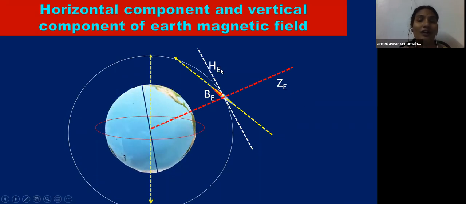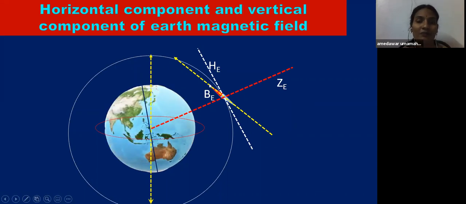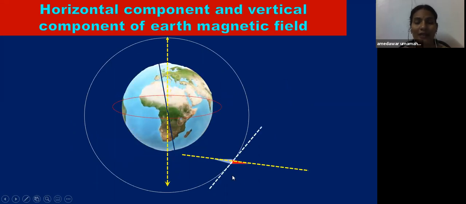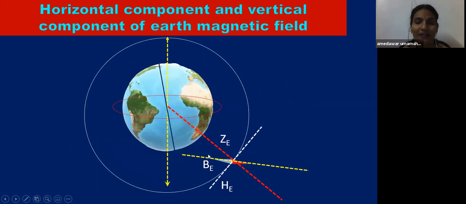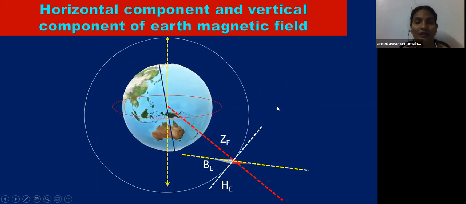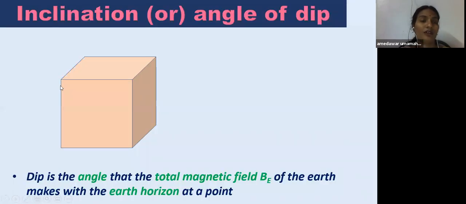So these are the horizontal component and vertical component of the magnetic field, and this is the field direction. In the southern hemisphere, it will be like this. This is the magnetic field direction, as we know, children, and this is the horizontal component, and this is the vertical component. And when we choose a location, you take a small space on the Earth. If it is the north pole, this will be the east.